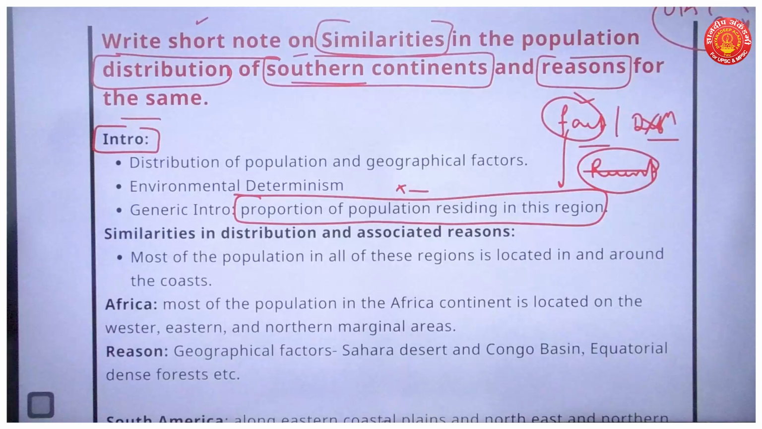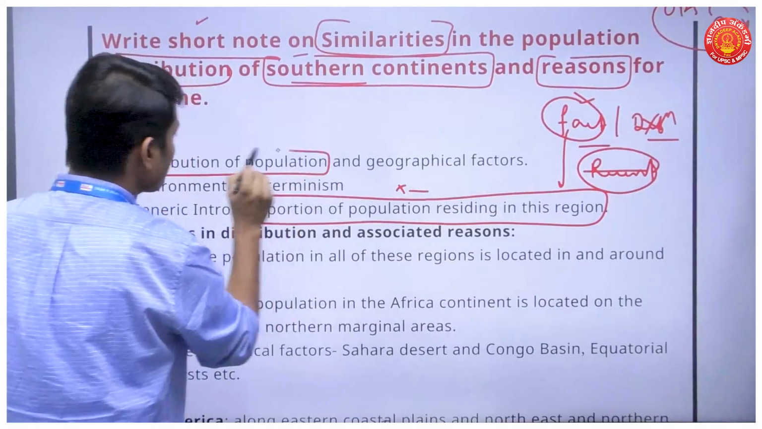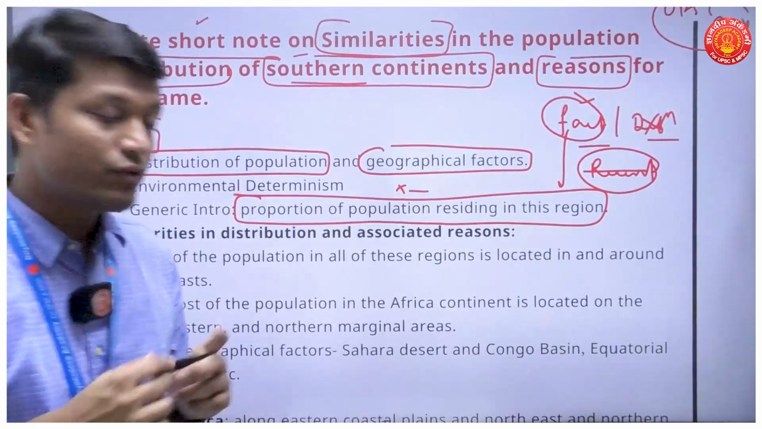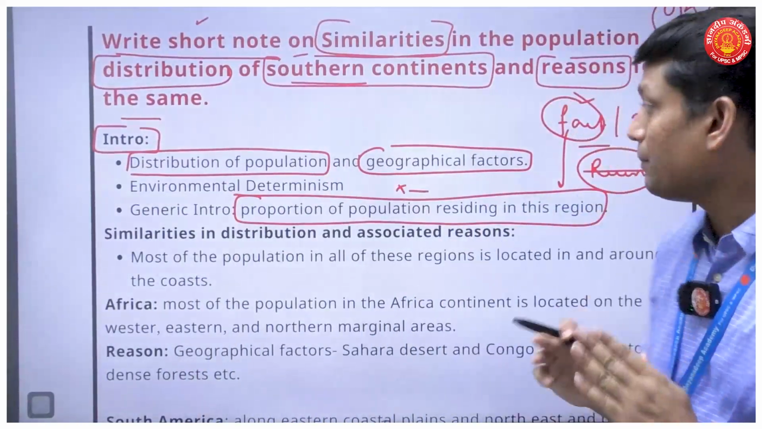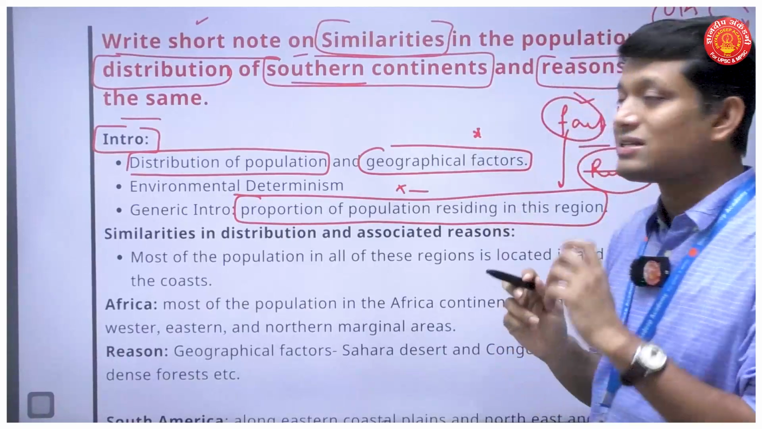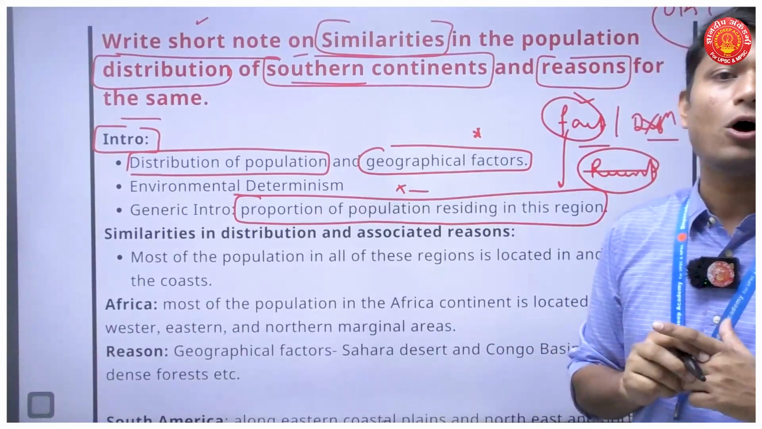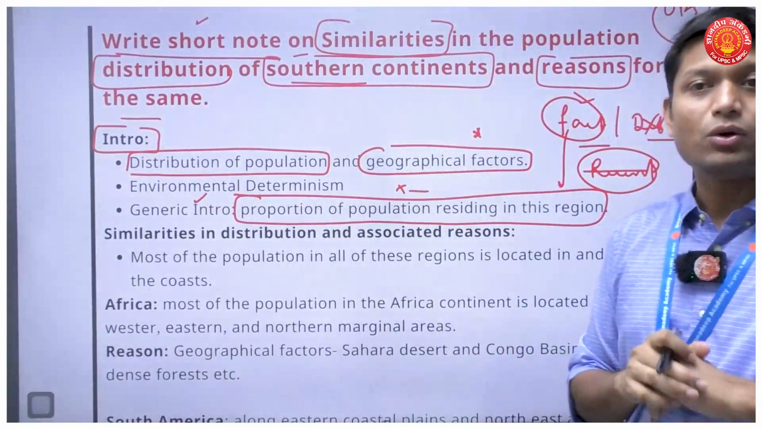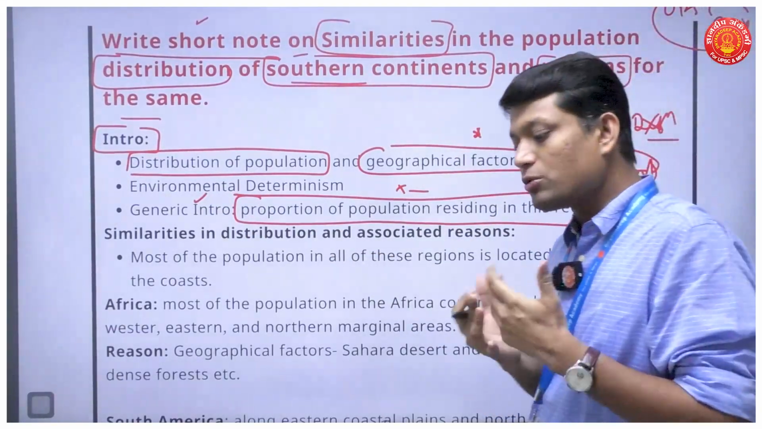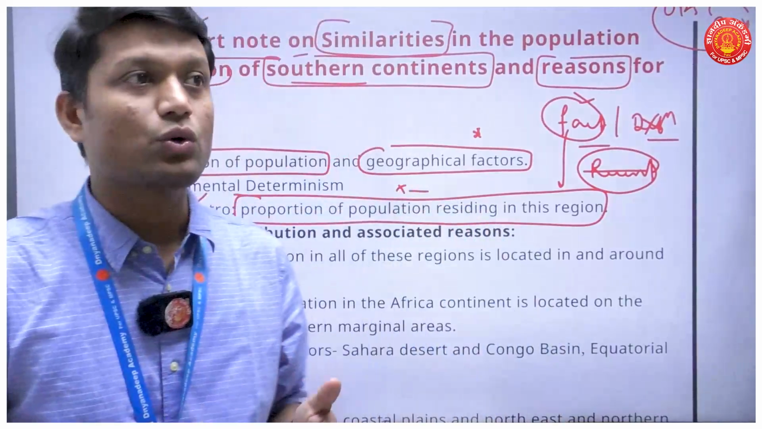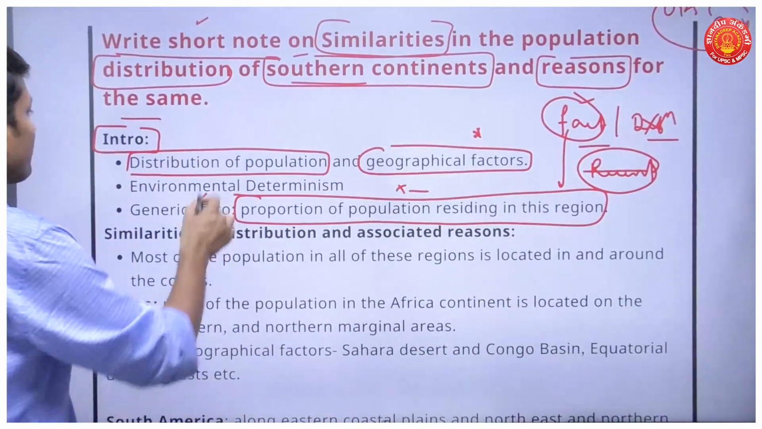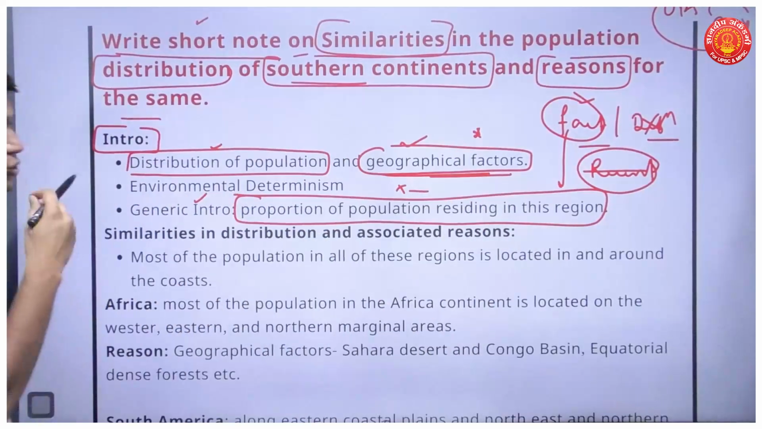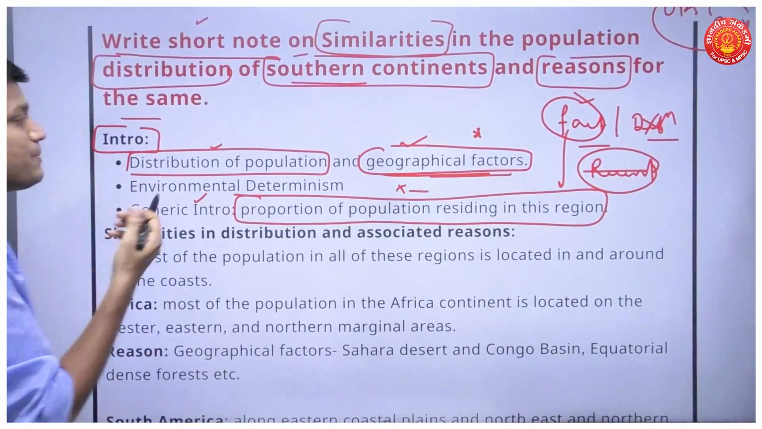Other than that, you can also mention the distribution of population and the various geographical factors affecting it. Now, this is the point where your answer starts to look more like a geography optional answer. If I mention some generic facts about the distribution of population, it can also be done in a general studies answer. So my preference is to go for some geography specific topics or points.